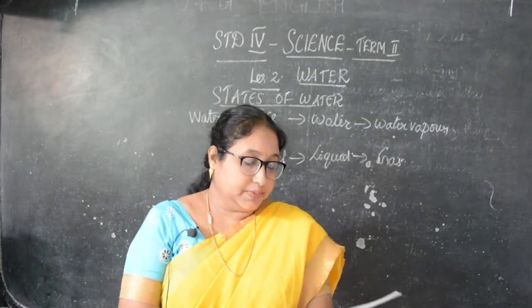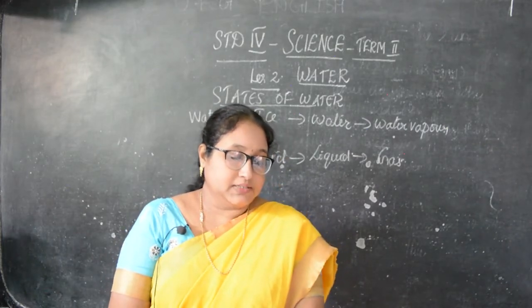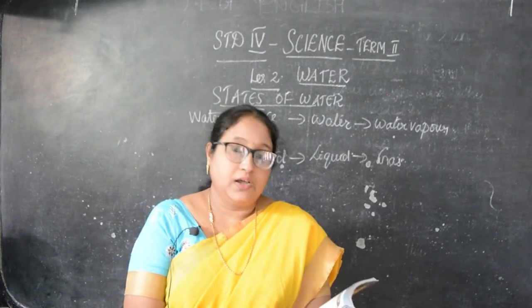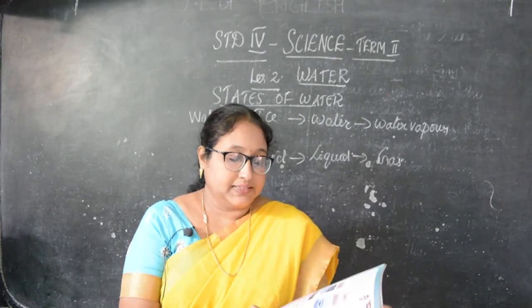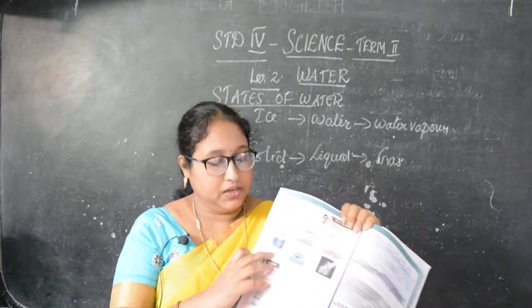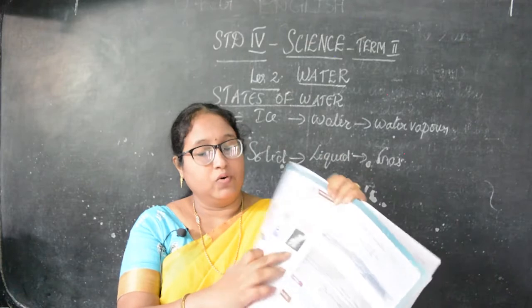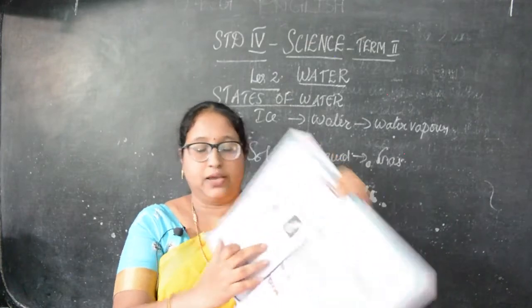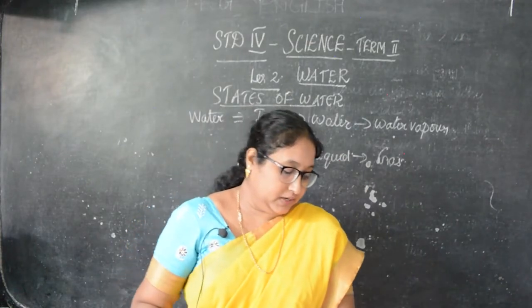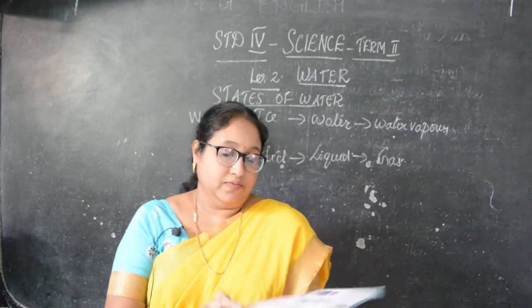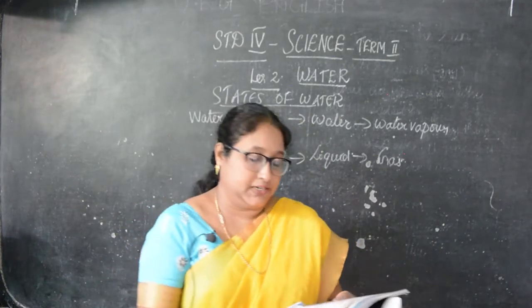Then see the pictures given there. Solid, that is ice or snow, liquid, drinking water, and the gas, water vapor. So it's given here. See children, that is ice, then liquid water and then water vapor is gas. Okay, now down you can see there, fill the boxes given below with correct answers. That is change of states of water.